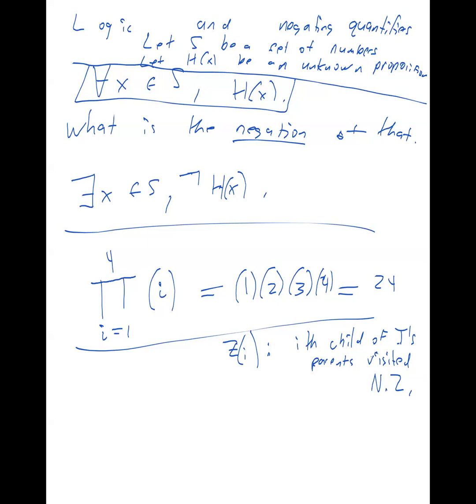So we're going to use a notation similar to this product notation. We're going to use the symbol for "and." What's the symbol for "and"? If you want to say one thing and another and another and another, and there's lots of things to say, this is a symbol for "and," right?